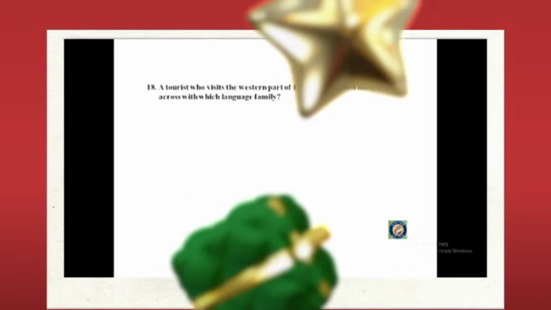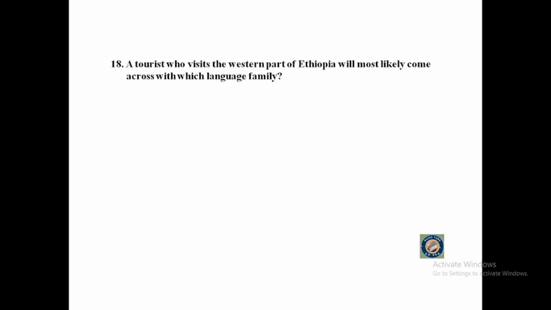Question number 18. A tourist who visits the western part of Ethiopia will most likely come across which language family? A. Nilotic, B. Semitic, C. Cushitic, or D. Omotic?